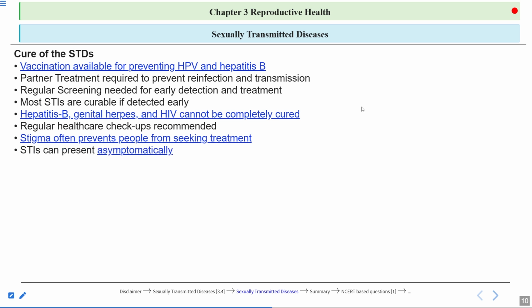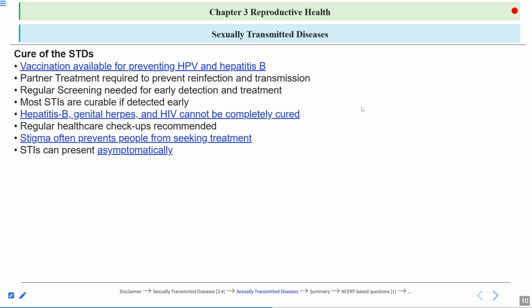Now, STIs can present asymptomatically. The infection is there, but the symptoms don't appear. Sometimes, for example with HIV, symptoms might appear after 3 or 4 years.